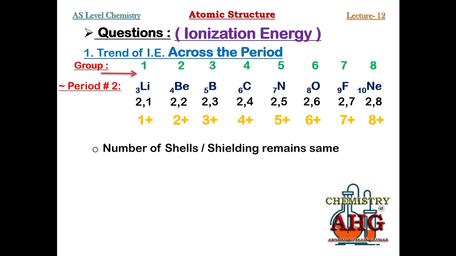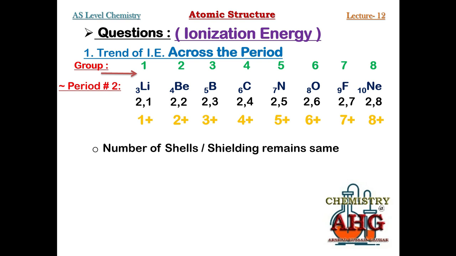In lithium, how many intervening electrons? 2. In beryllium, 2. Boron, 2. In all these elements, there are 2 intervening electrons. So that is why shielding remains constant for all these elements.